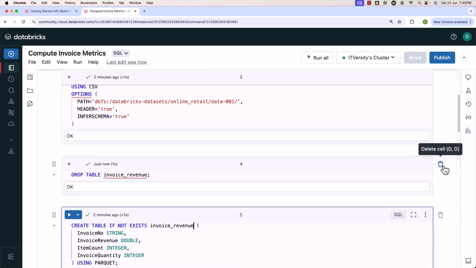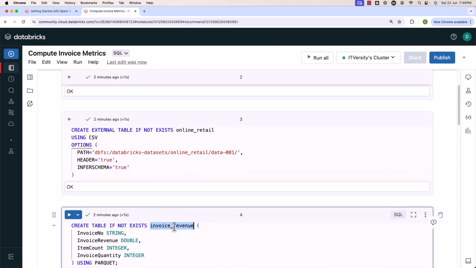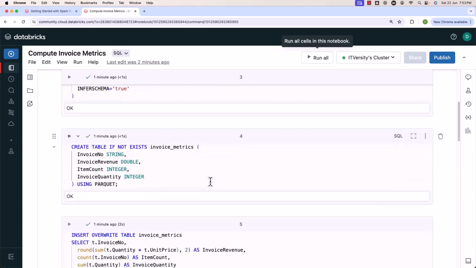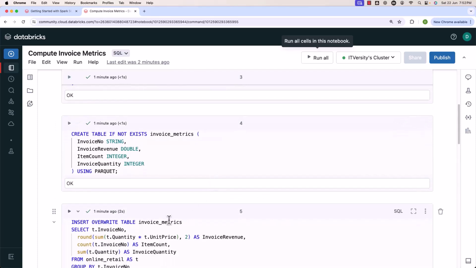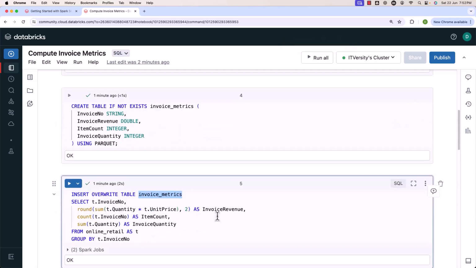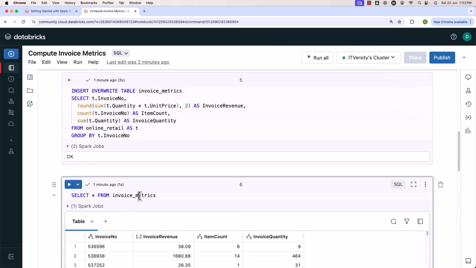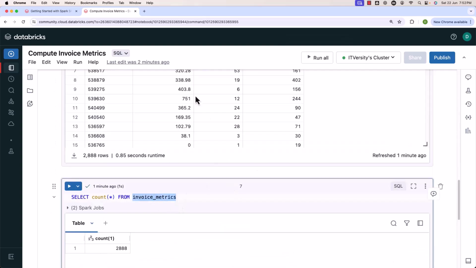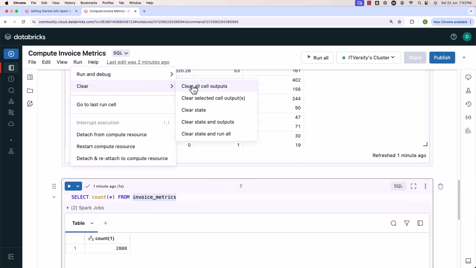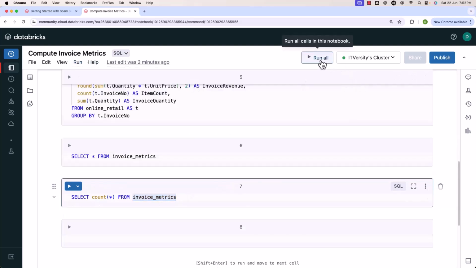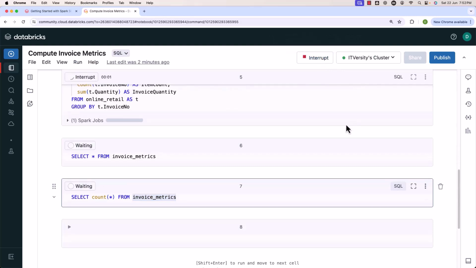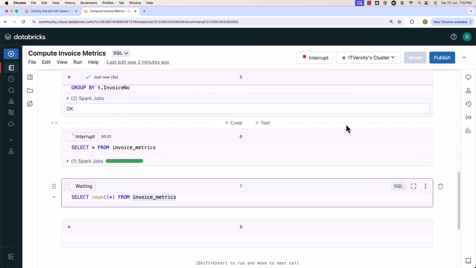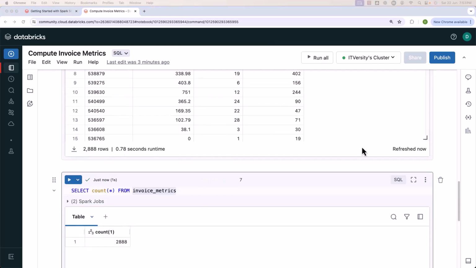Again, I don't want to run this command again and again. Here, I just want to replace this with invoice underscore metrics. In a similar fashion, we have to rename invoice revenue to invoice metrics in all the places where we have mentioned invoice revenue earlier. Already I have done that. As we made the required changes, now we should be able to go to run, then clear all cell outputs, then click on run all. Let's see whether all the cells will be executed as per the expectations or not. This is how we should be able to come up with Spark SQL based data engineering applications within the Databricks platform.